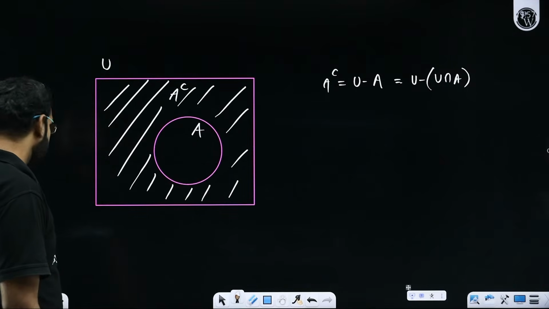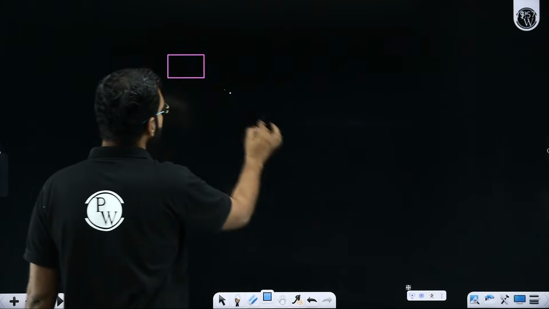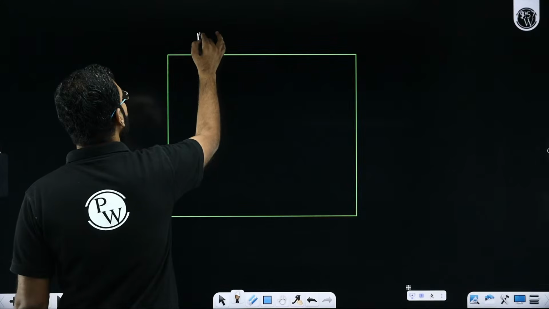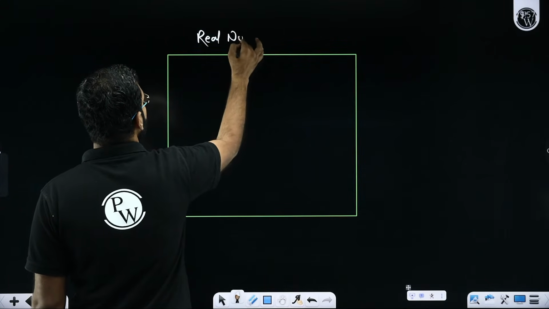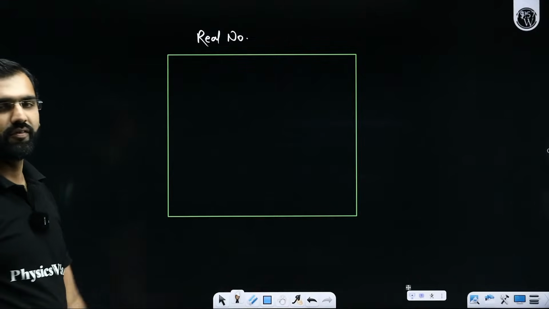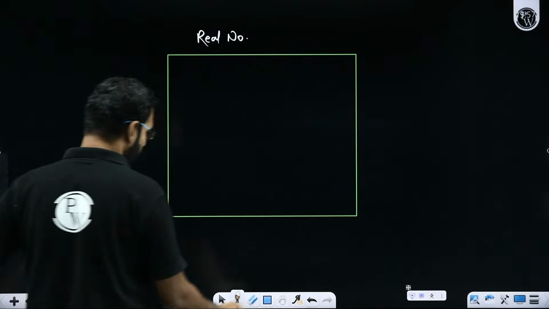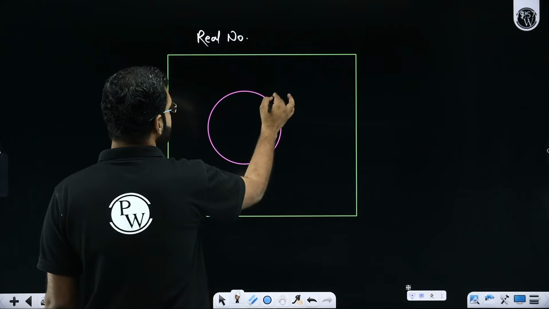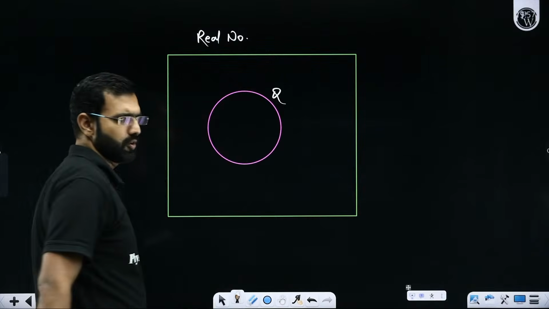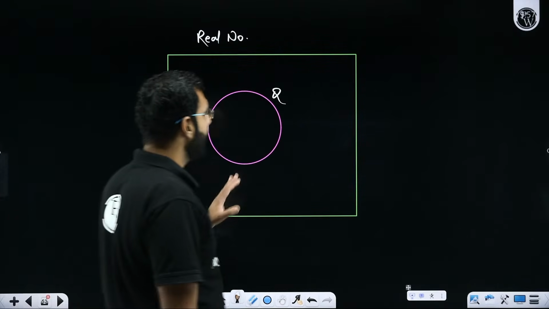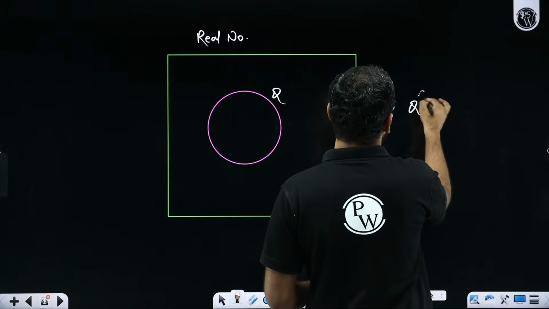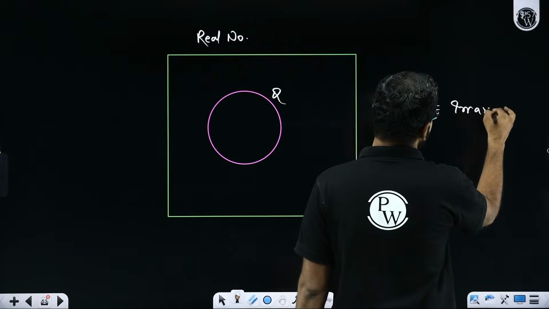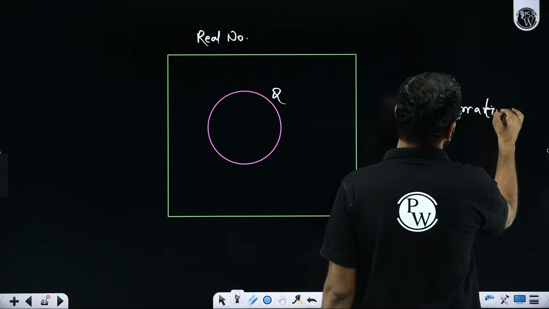If I apply the same logic of complements in the world of real numbers, you would be able to process it more clearly. Let's say this is the set of all the real numbers. So all the real numbers between minus infinity to infinity are here. That's the set of all the numbers in the world. Now, if I have this as a set, which is the set of all the rational numbers, and I ask you the complement of all the rational numbers with respect to the real numbers, what will I get? Sir, I'll get all the irrational numbers.